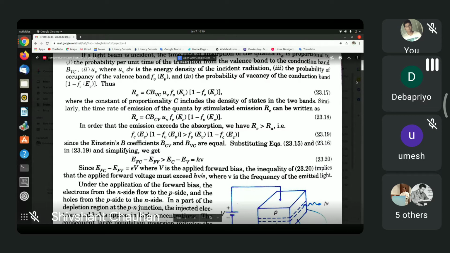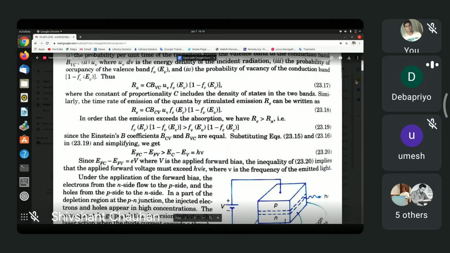Now, can an electron jump up from the lower level that is denoted as E small v here to the upper level denoted as E small c here, or from E1 to E2? Notice that because of the Pauli principle, an electron can jump up to any upper level provided that level is empty. Okay, so the level from which it wants to jump has to have an electron there, so it has to be occupied.